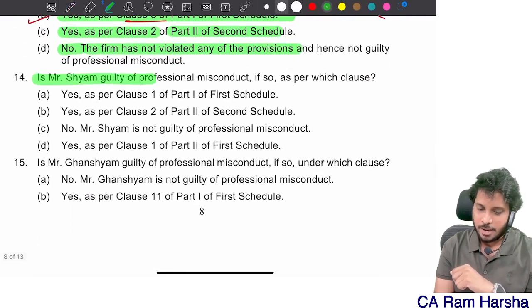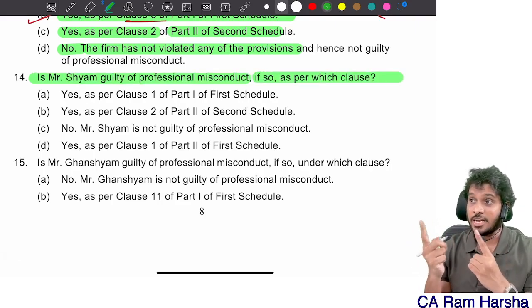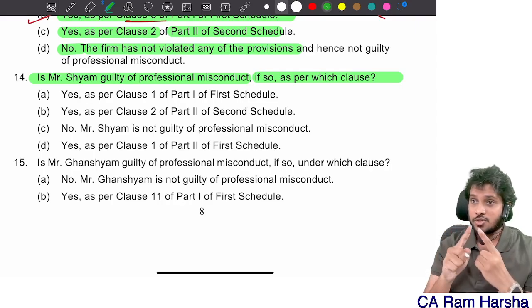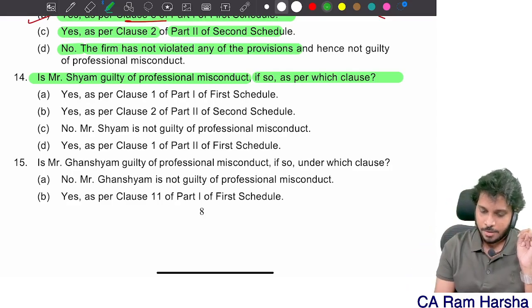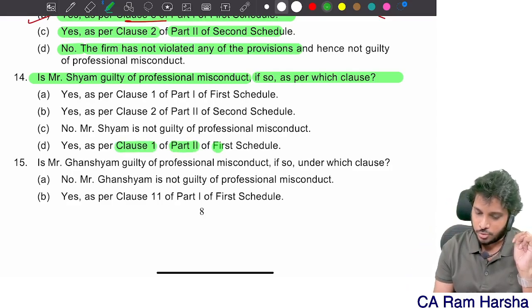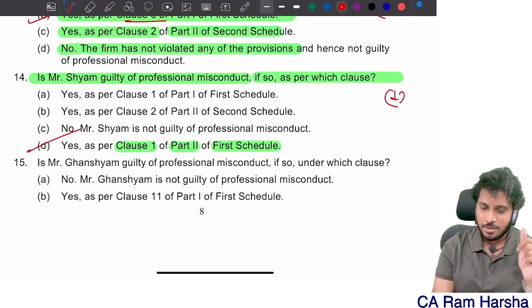Is Mr. Shyam guilty of professional misconduct? If so, because Shyam resigned and accepted a job and agreed to pay commission. So in part number 2, schedule number 1, clause number 1, correct? Clause number 1, part number 2, first schedule. The answer is D. Correct?